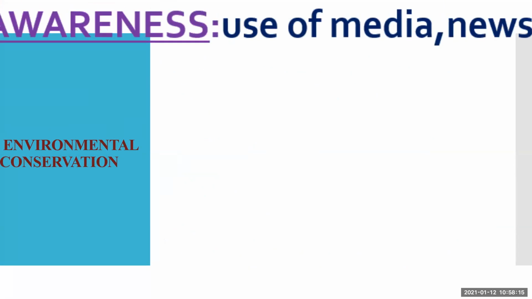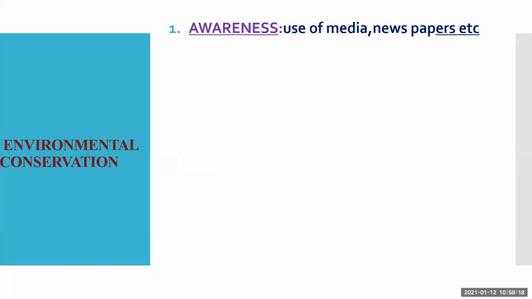Now, how to conserve the environment? What should we do as human beings? There are various laws. Many laws have been created and rules formed to conserve the environment, but the general public is not aware of them. So what we have to do is make use of media, newspapers, banners, TVs, radios. From there, we have to make people aware of the rules and regulations of environmental conservation.